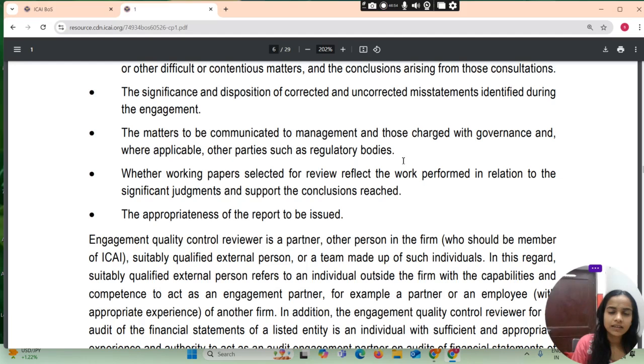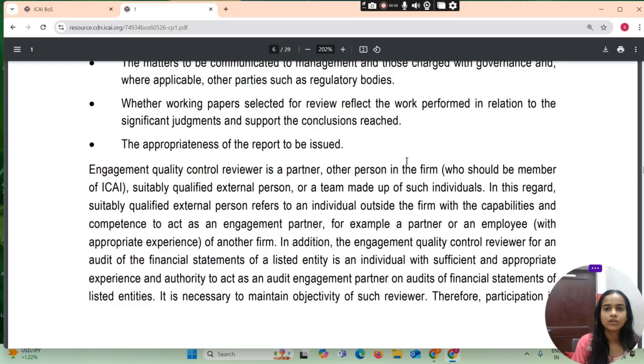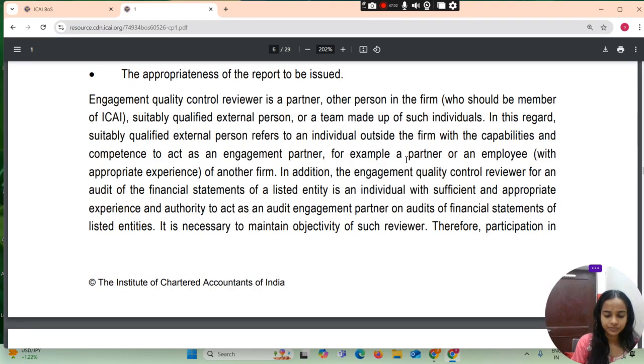Whether working papers selected for review reflect the work performed in relation to significant judgment and support the conclusion reached. The appropriateness of the report to be issued. Engagement quality control reviewer is a partner or other person in a firm who should be a member of ICI, or a suitably qualified external person or a team made up of such individuals.